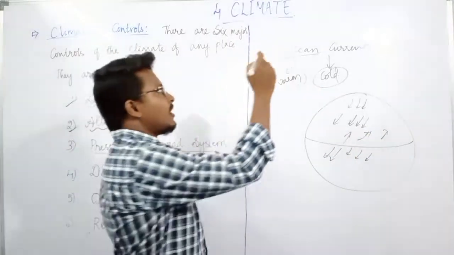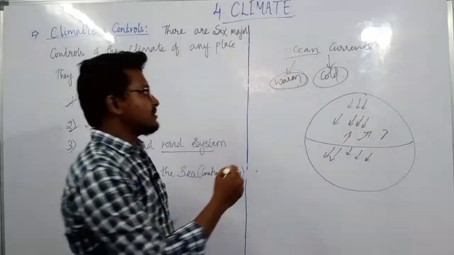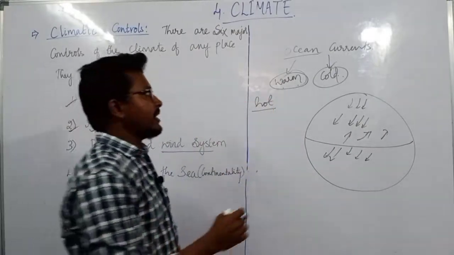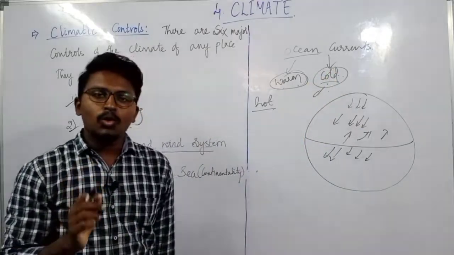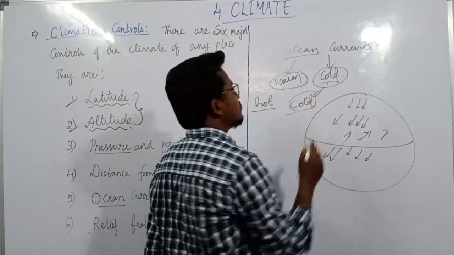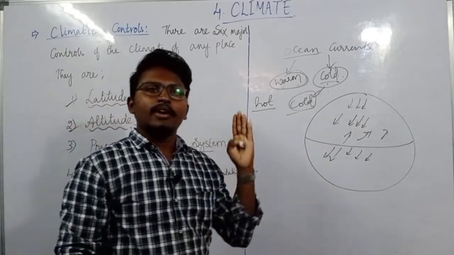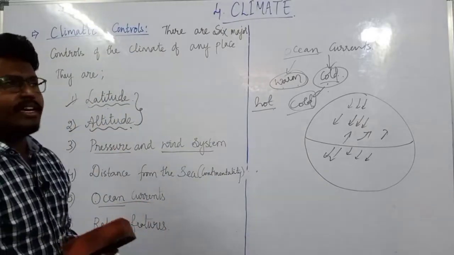Areas where warm ocean currents move experience a very hot climatic condition, and at the same time those areas which get in touch with cold ocean currents experience cold climatic conditions. So the oceanic currents will also decide the climate of any particular area.